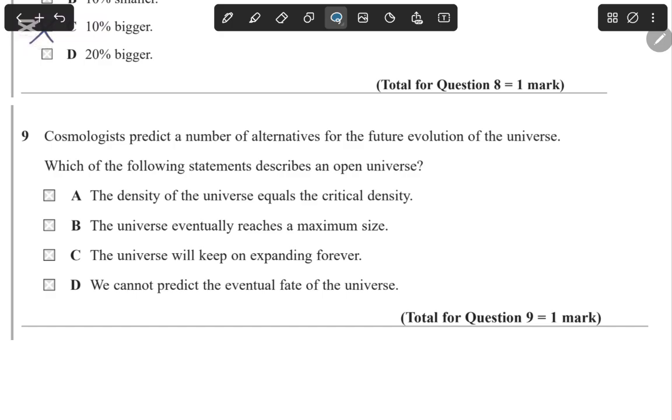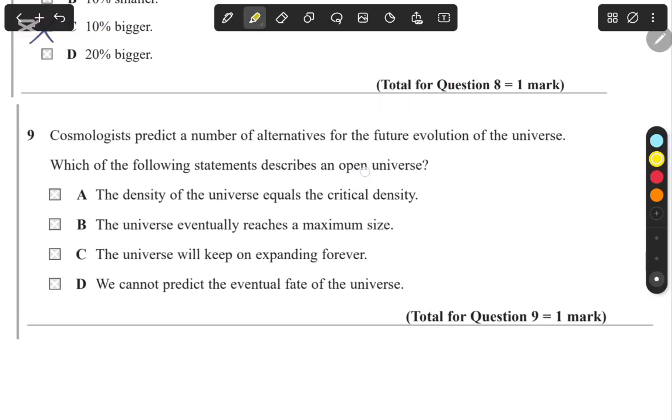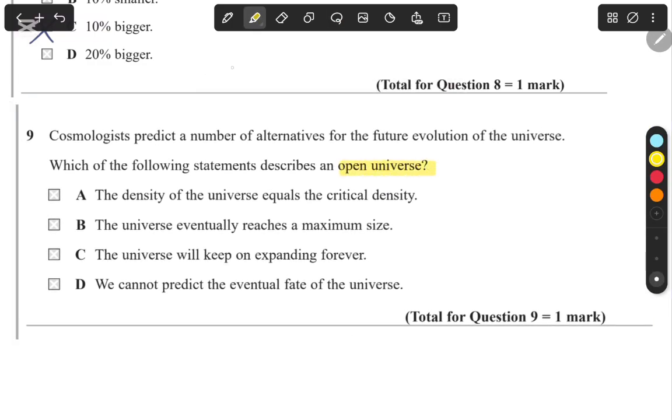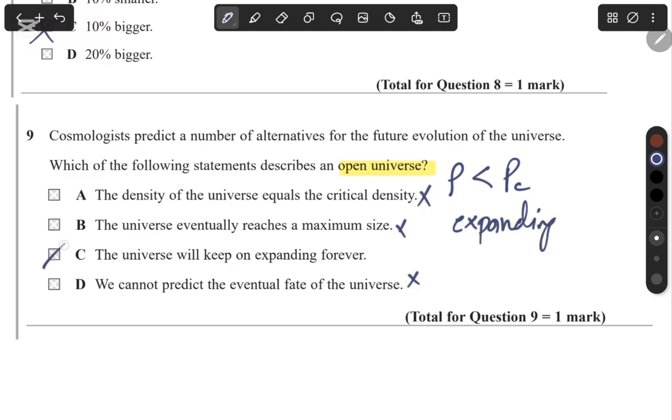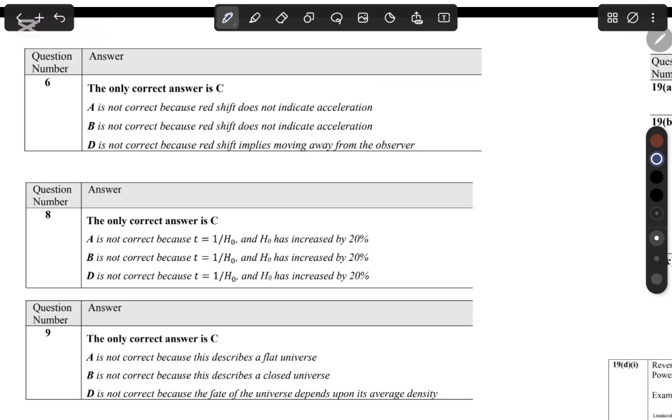Alright, next one. Cosmologists predict a number of alternatives for the future evolution of the universe. Which of the following statements describes an open universe? So the open universe is a universe in which the density of the universe is less than the critical density, and the universe will keep expanding. Pretty simple. The rest of the options are obviously wrong. Correct option is C. So here's the mark scheme for these. You can just check them out.